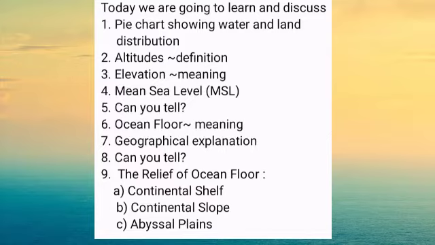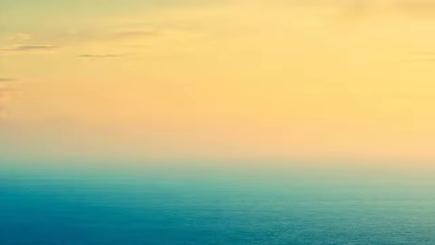Fifth, can you tell? Sixth, ocean floor, its meaning. 7, geographical explanation. 8, can you tell? 9, the relief of ocean floor, that is the structure of ocean floor. In it we will see A, continental shelf, B, continental slope, C, abyssal plains.